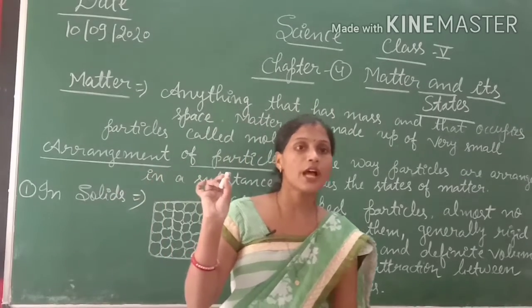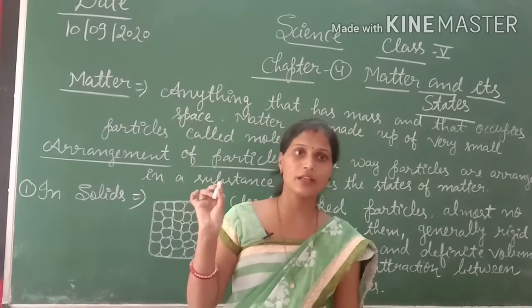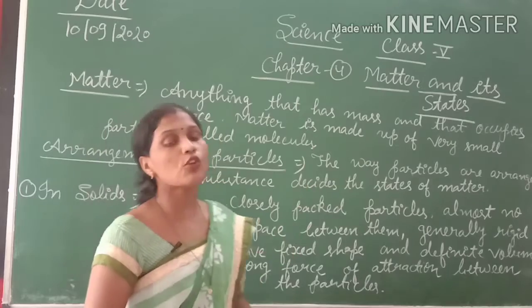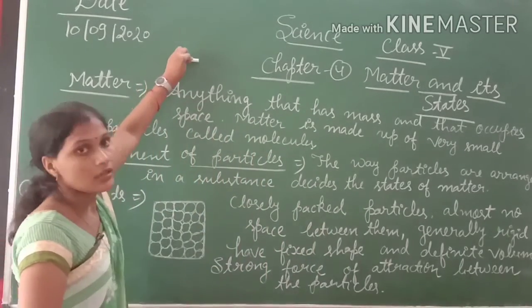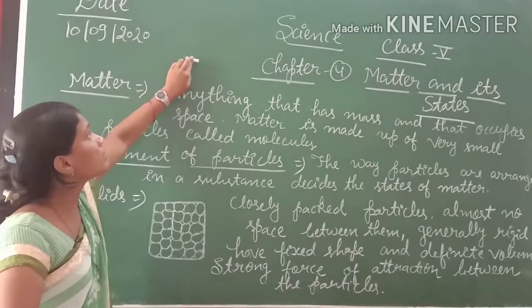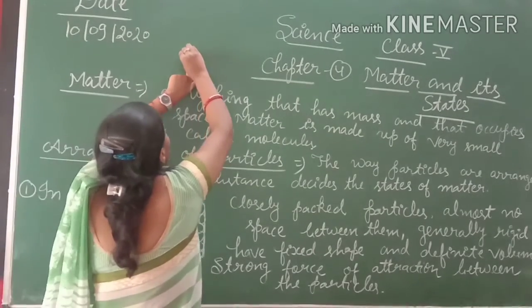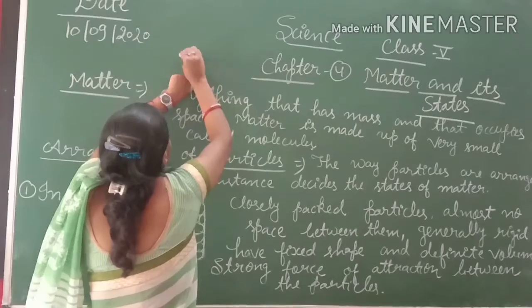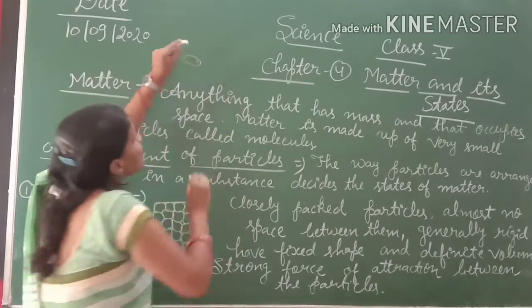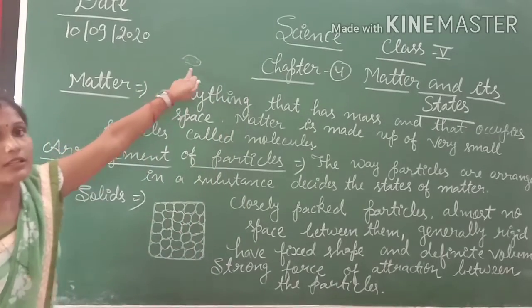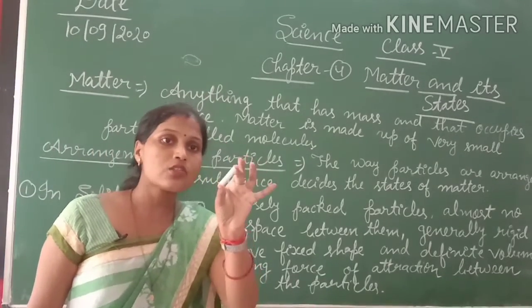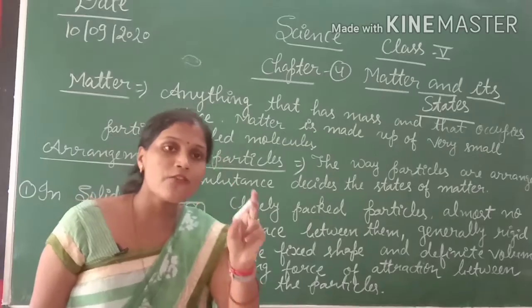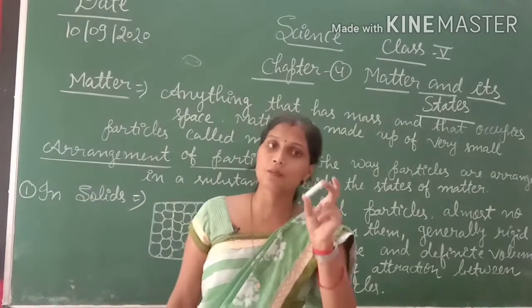It also has some weight as well as occupying space. If we put it on this green board, it covers some space, like here. It means it has weight and occupies space.